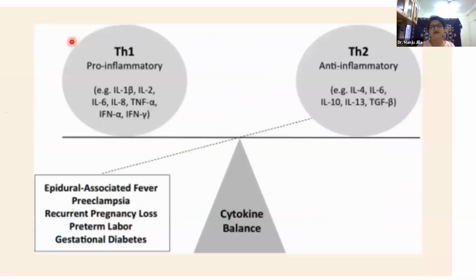Now, years before, there was a concept of pro-inflammatory and anti-inflammatory response in the endometrium towards the fetus or towards the trophoblasts. So Th1 was called a pro-inflammatory response and Th2 was called an anti-inflammatory response. Whichever cells produced interleukin 1b, interleukin 2, interleukin 6, 8, tumor necrosis factor alpha, were considered pro-inflammatory, or damaging to the embryo, or causing destruction of the embryo.